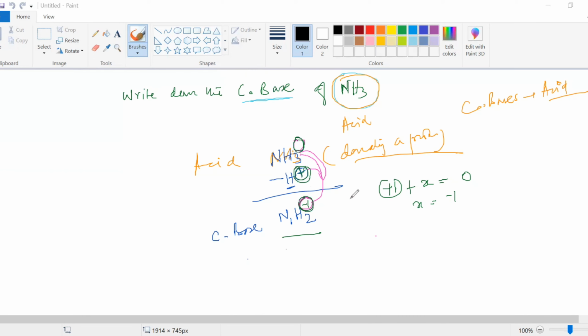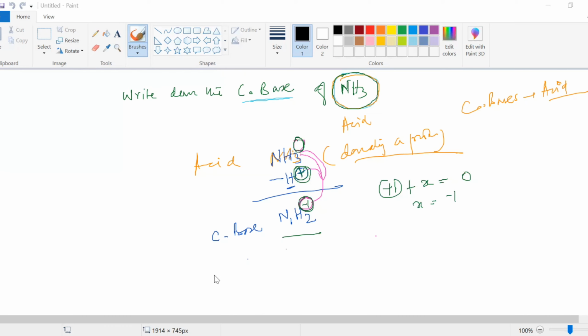So this is very important. Whenever we are asked to write the conjugate base of ammonia, we have to take that conjugate bases come from an acid. So this behaves as an acid, right? Is it clear? This is very crucial going along. Whenever we see this reaction, we can easily follow the steps and go along.